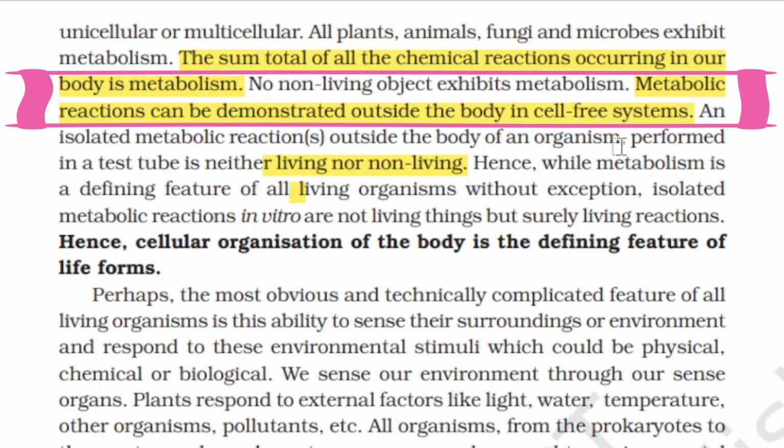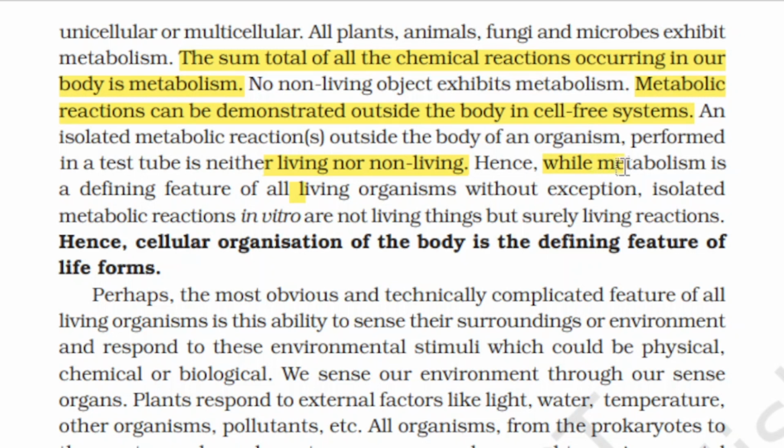Metabolism, however, is the defining feature of all living organisms without exception. Isolated metabolic reactions in vitro are not living things but surely living reactions. Hence the cellular organization of the body is the defining feature of life forms. This is the defining feature.